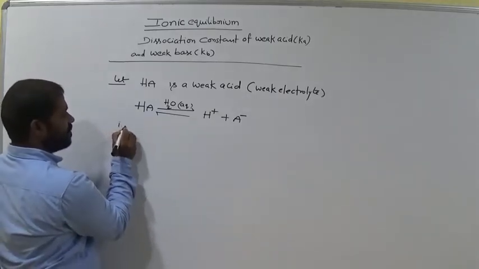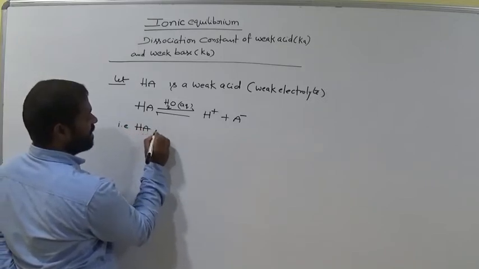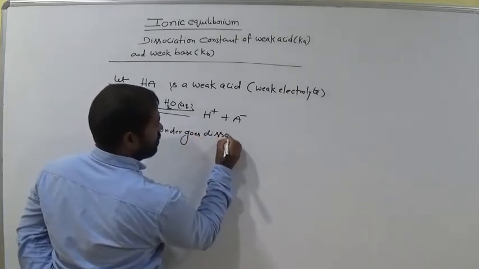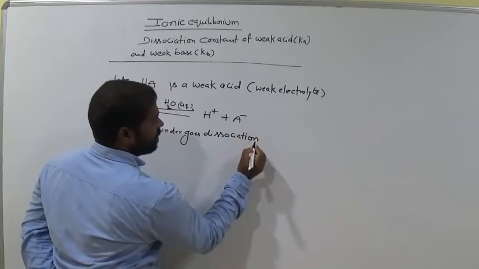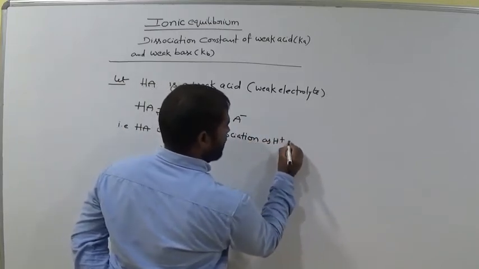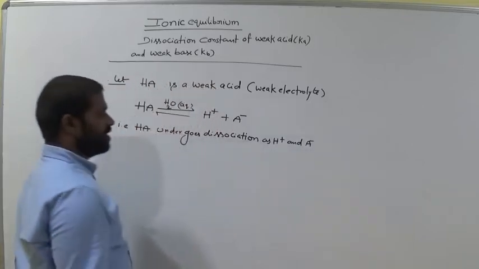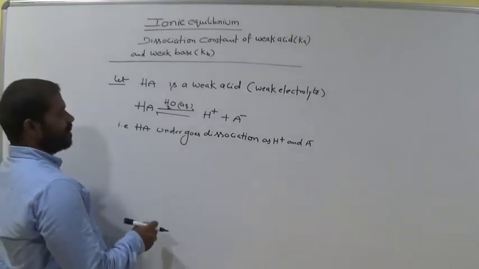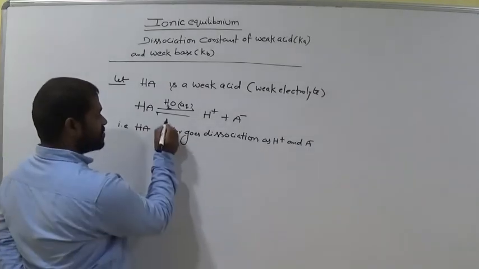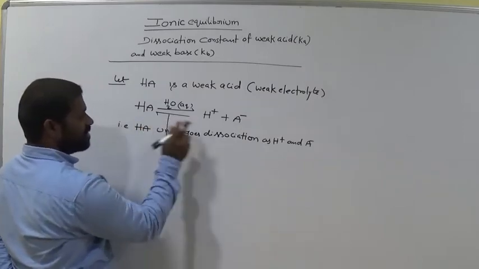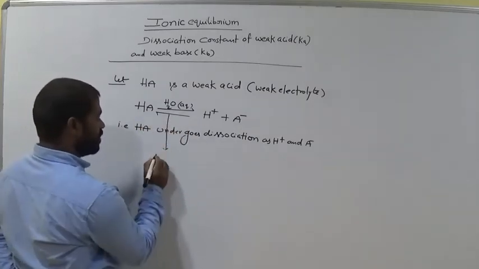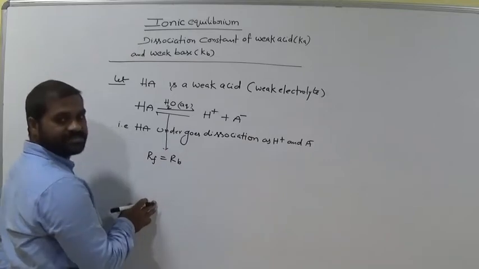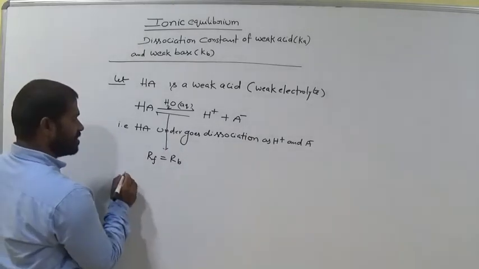So the weak acid HA undergoes dissociation as H plus and A minus. Is it clear, all of you? This is called dissociation or ionization. Now this is the equilibrium condition. At equilibrium, the rate of forward reaction equals the rate of backward reaction.